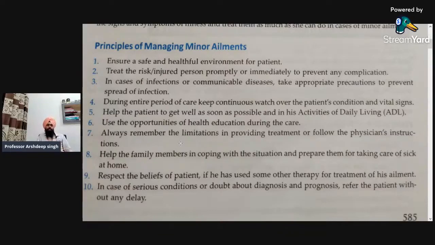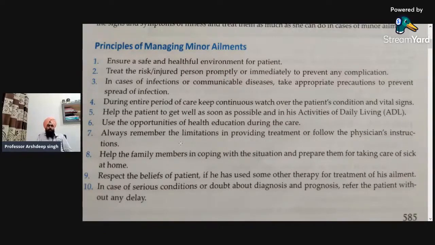Next, use the opportunities of health education during the care. The nurse will not be available each and every time. So some of the basic things that are required to manage the minor ailments should be taught by the nurse to the different family members, so in the absence of the nurse, they should be able to manage themselves. So health education must be provided.